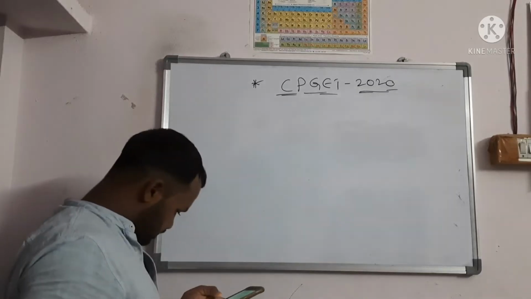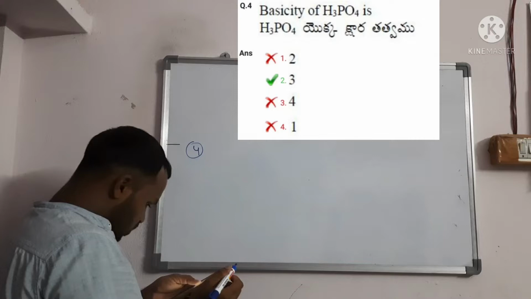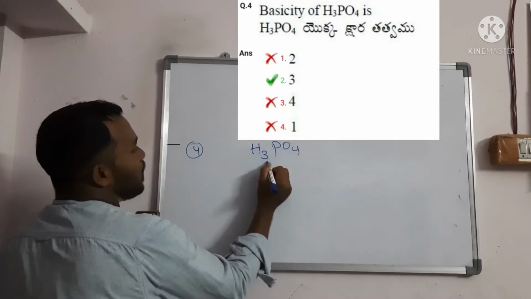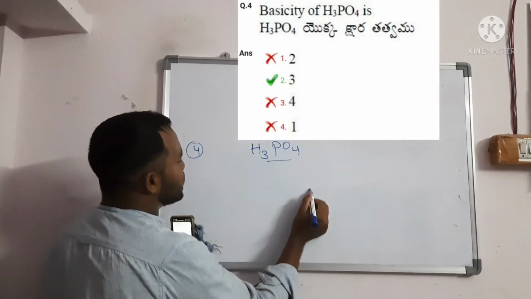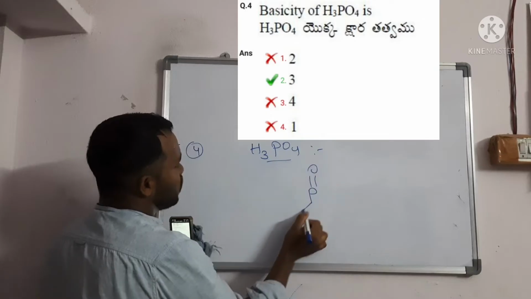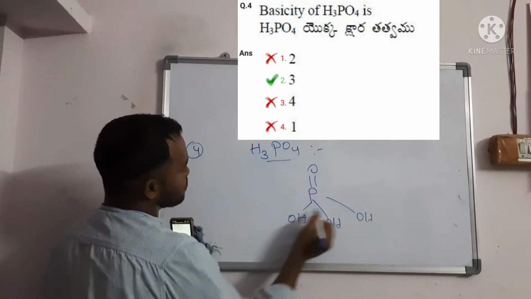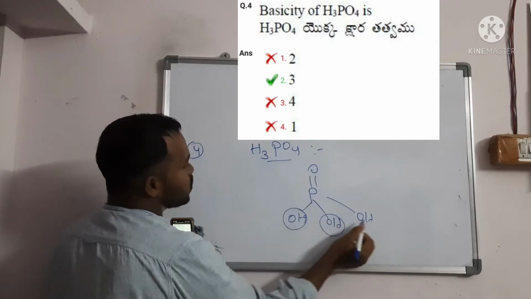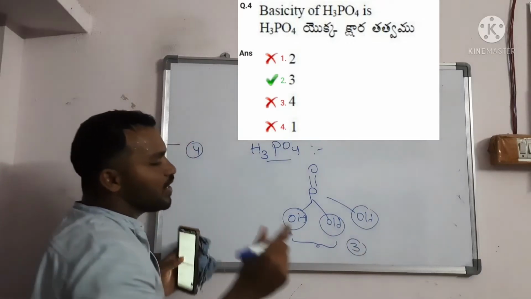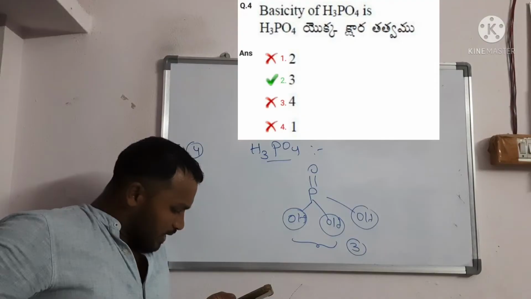Question number 4. Basicity of H3PO4. What is the basicity? This is phosphoric acid, so you should write P double bond O, OH. Here 3 hydroxyl groups are there, so the basicity is 3. You can write the basicity of H3PO4 is 3.